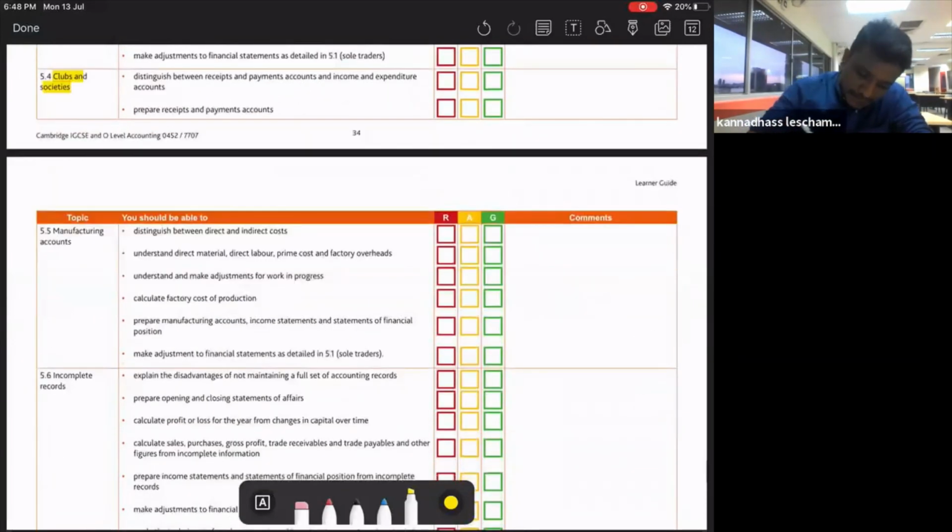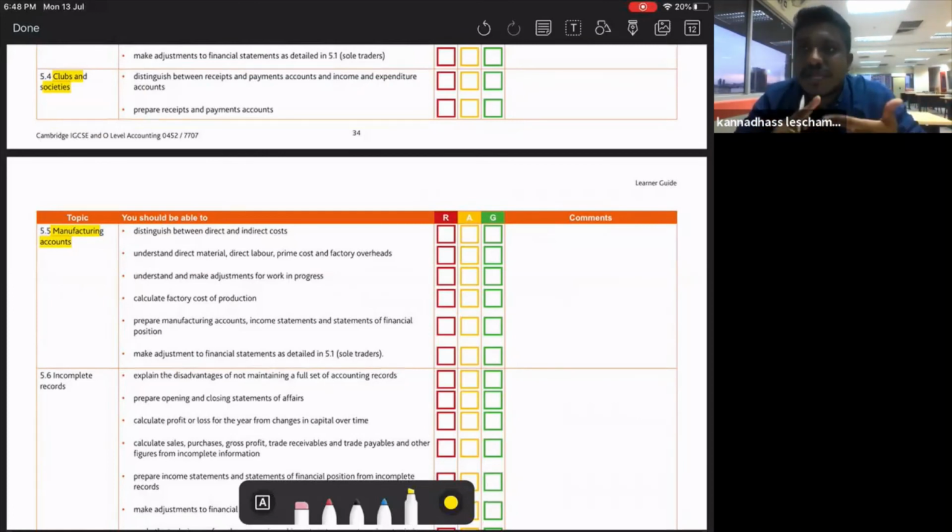Okay, after that, manufacturing, one of the easiest topics. Under the manufacturing, what is the difference between direct cost, indirect cost? Okay, you need to know how to prepare manufacturing account, income statement, and statement of financial position with work in progress. You know what is work in progress?